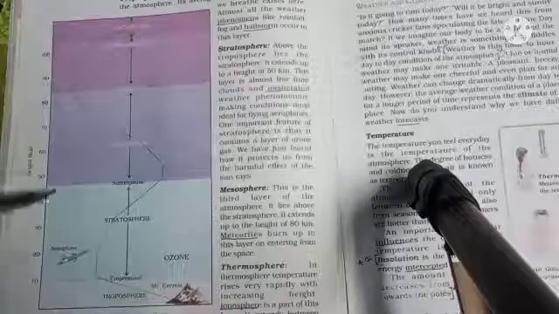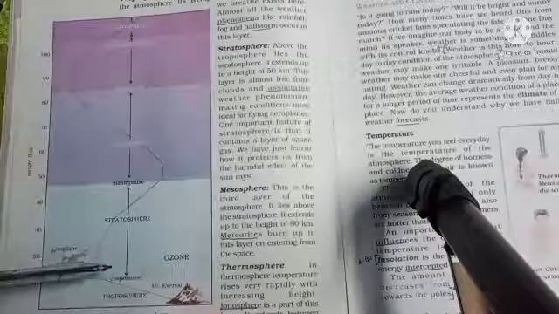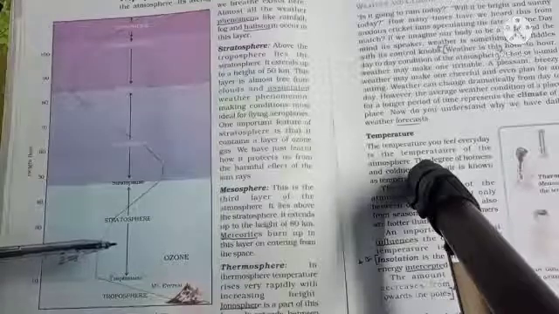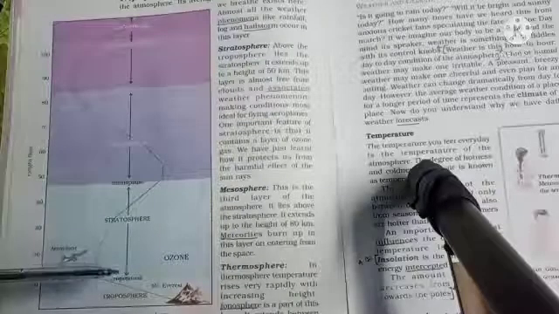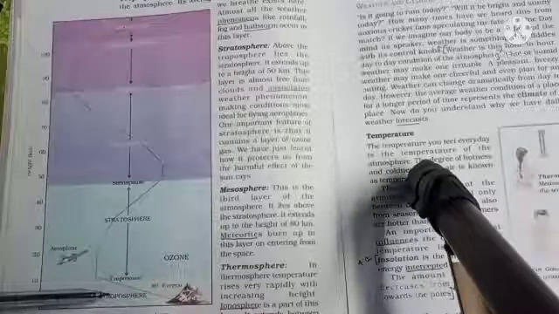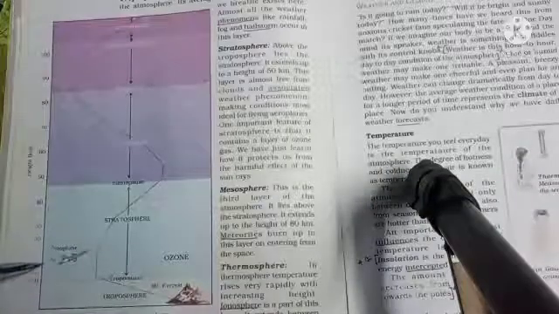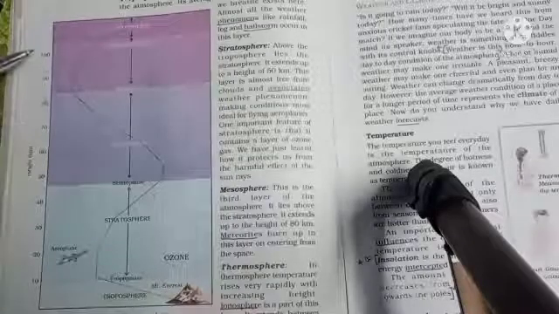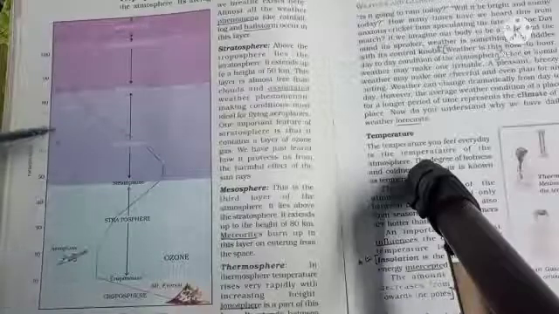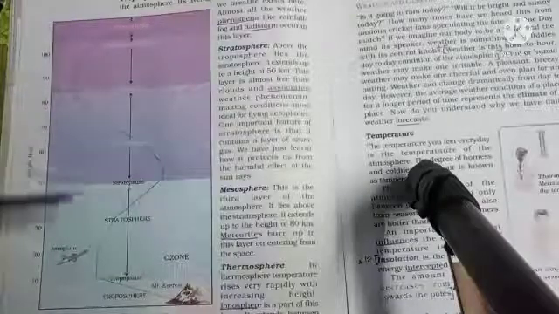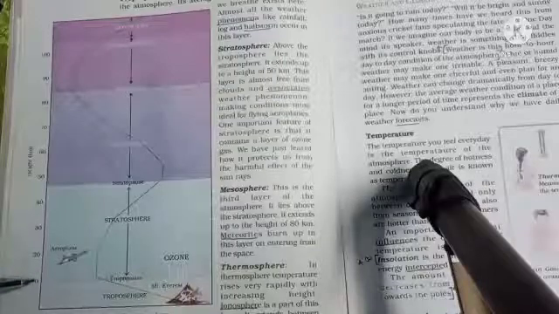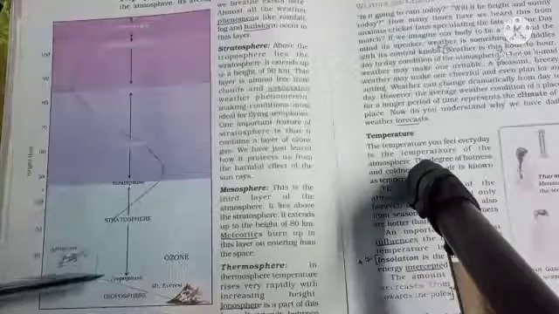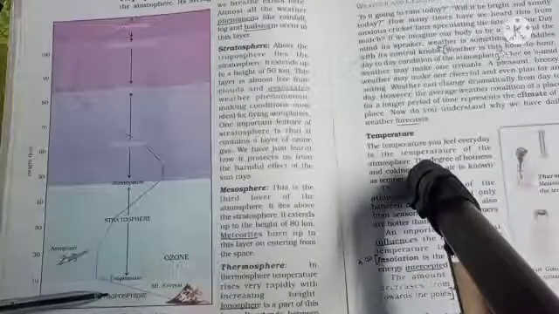Students, now we are seeing the layers of the atmosphere. Okay, the earth is surrounded by 5 layers of atmosphere, and the first one we will see is the troposphere. We are seeing the measurements. Okay, 10, 20, 30, 40, 50, 60, 70, 80, 90, 100. So 100 kilometers are mentioned here, and we are going to see for how many kilometers the layers are there. We see now the first layer, troposphere.